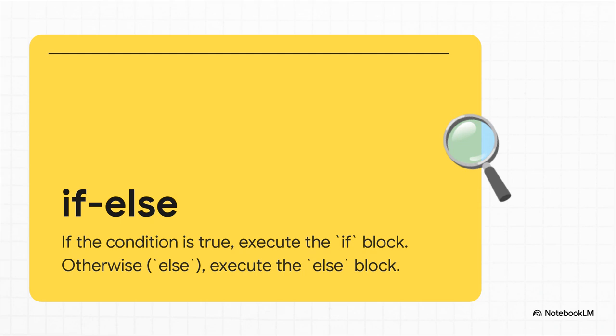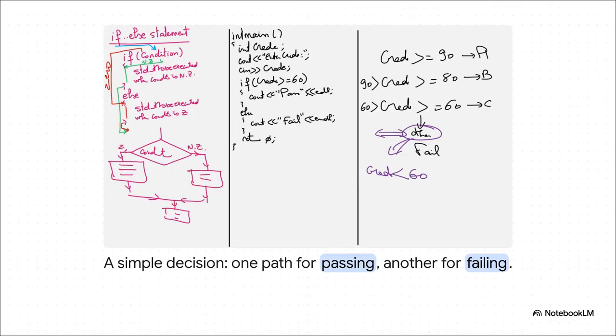But what if you have two totally different paths you could take? That's where if-else shines. It's literally the code version of saying, if the weather's good, I'll go for a walk, else I'm going to the movies. The program checks the condition and picks one path, and only one, never both. And this right here is a perfect example. Just look at this code. If the grade is 60 or higher, it prints pass, and then it's done. It completely ignores the else part. But if the grade is, say, 59, it skips the if block entirely and jumps straight to the else part, printing fail. It's a clean, simple, two-way street.